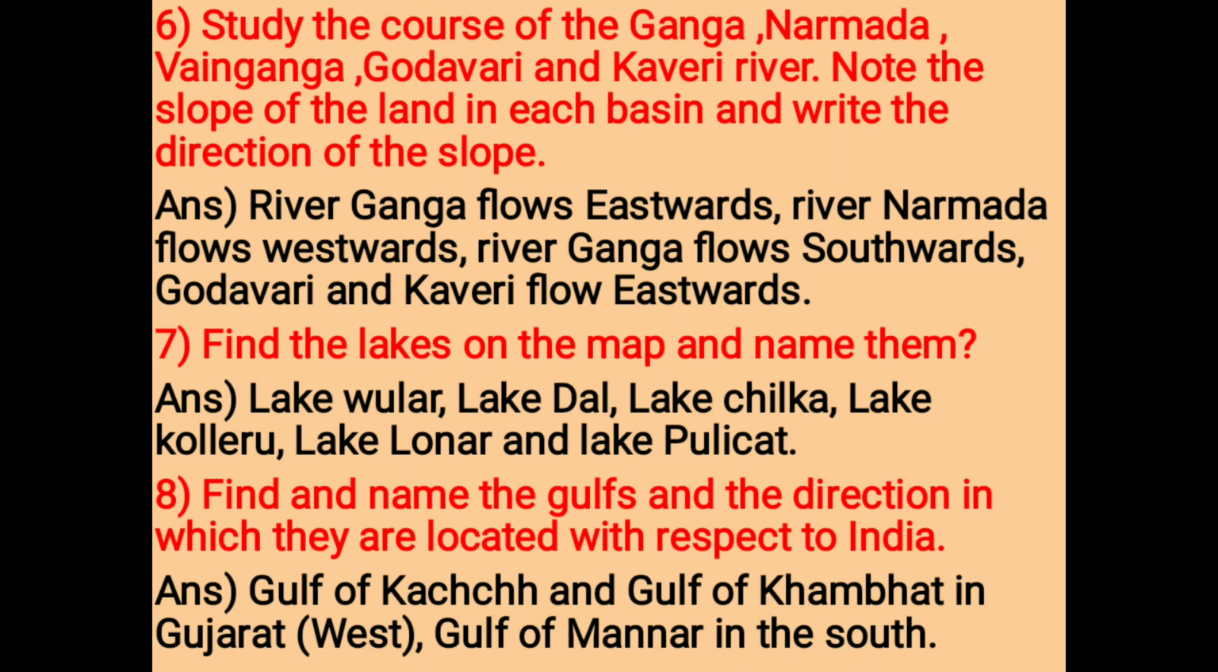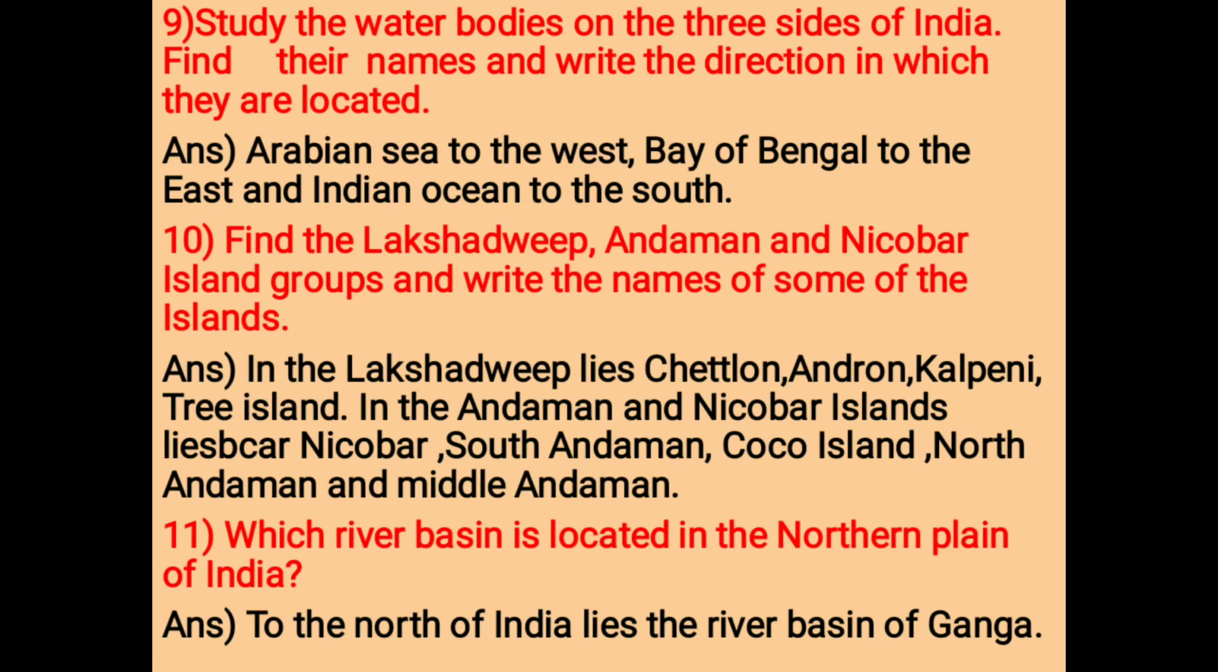Question number 8. Find and name the gulfs and the direction in which they are located with respect to India. Answer. Gulf of Kutch and Gulf of Khambhat in Gujarat, west. Gulf of Mannar in the south. Question number 9. Study the water bodies on the 3 sides of India. Find their names and write the direction in which they are located. Answer. Arabian Sea is to the west, Bay of Bengal to the east, and Indian Ocean to the south.